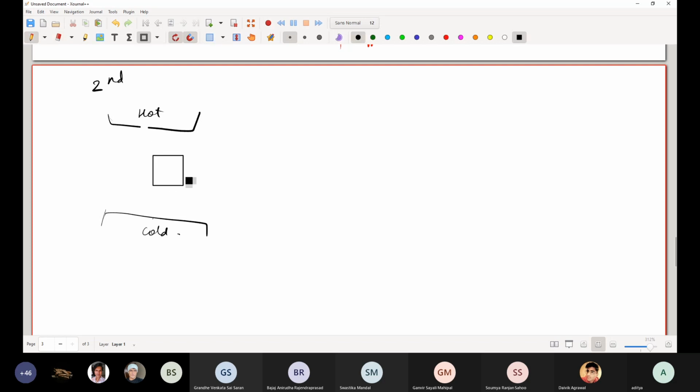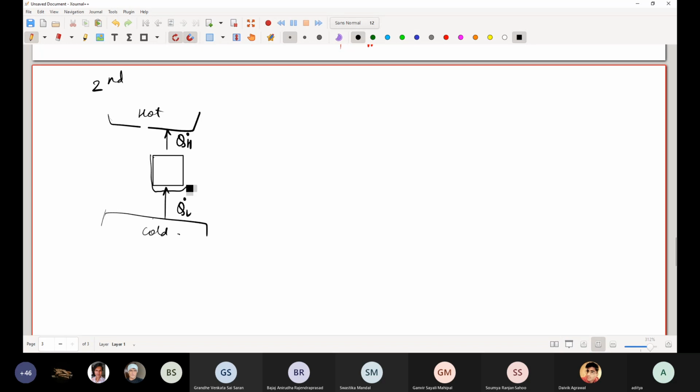Let me draw a black box like this. What happens in the black box? It extracts a certain amount of heat and sends it to this imaginary box. So this is QH dot, or it could be QH also if it's a control mass, and this is QL dot. So what can we write about this control volume?